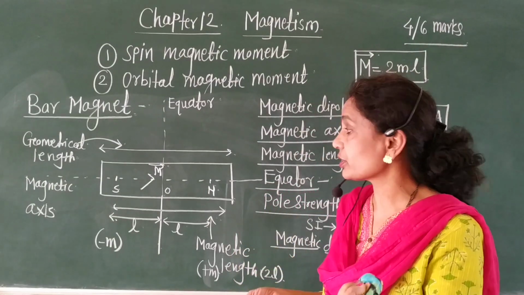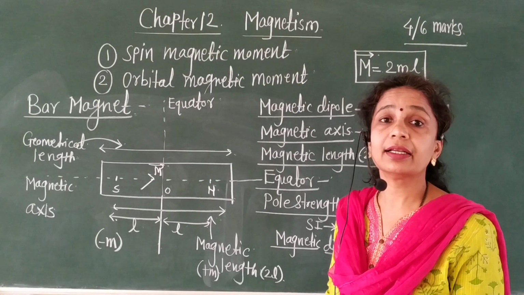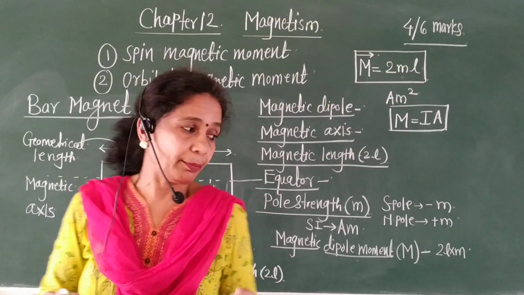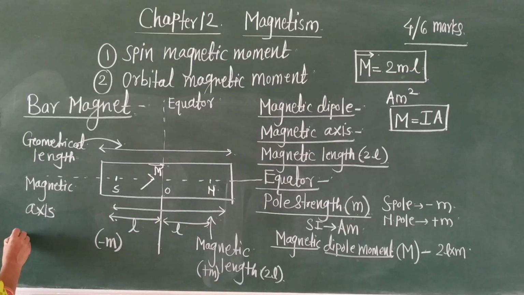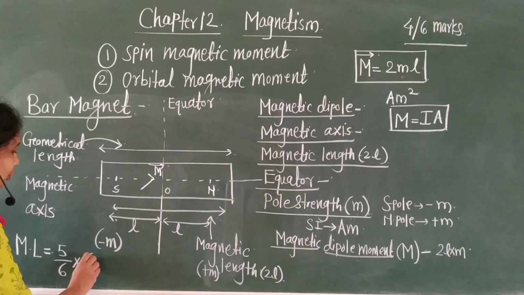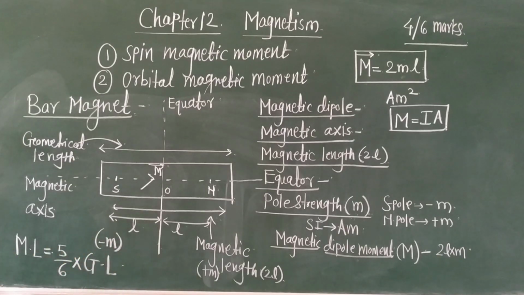What is the relationship between the magnetic length and the geometric length? The magnetic length is equal to 5 by 6 into the geometric length. This is the important relation between the magnetic length and the geometric length.